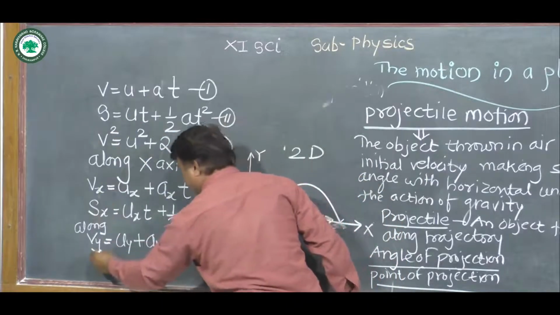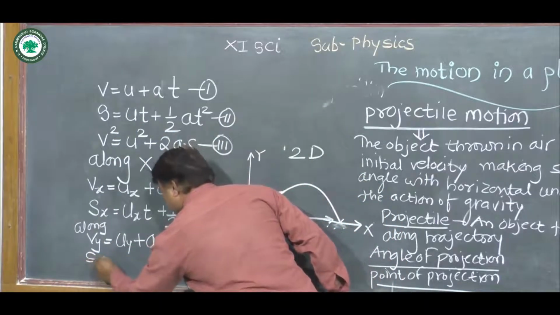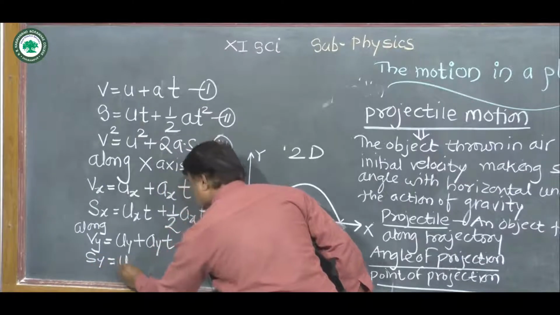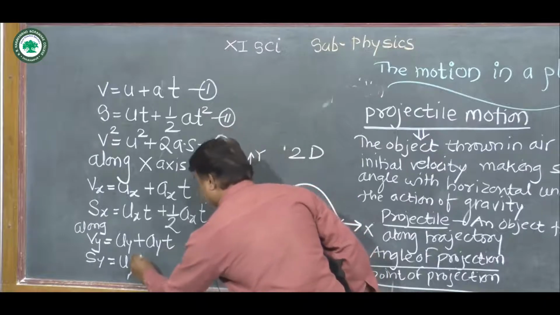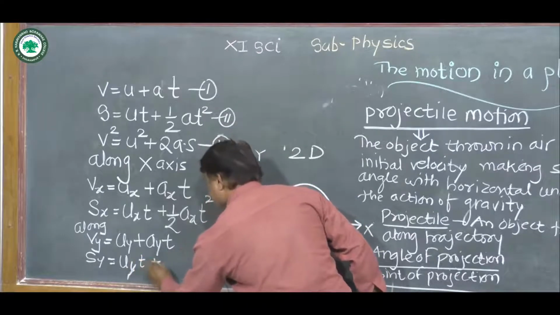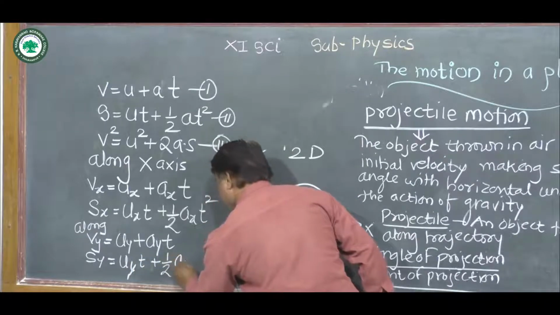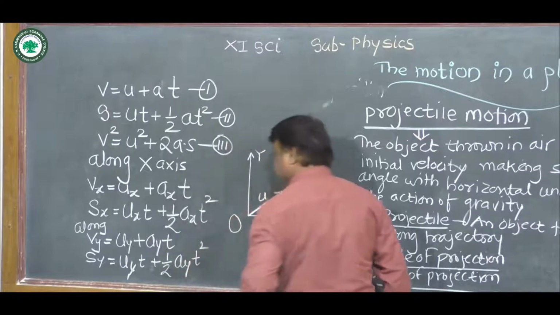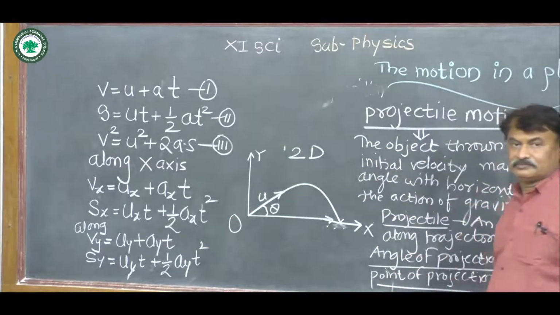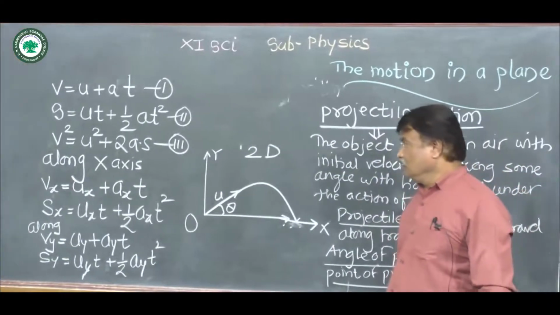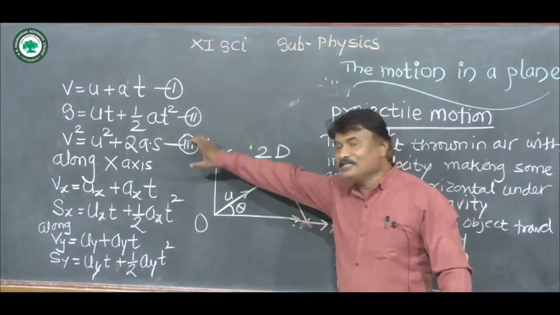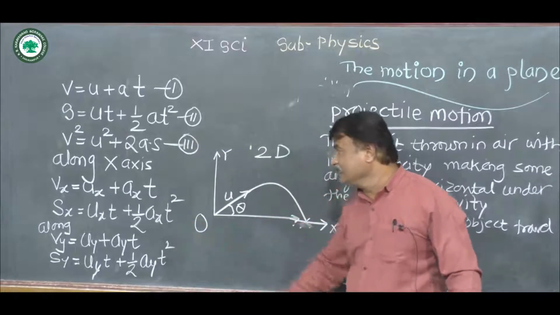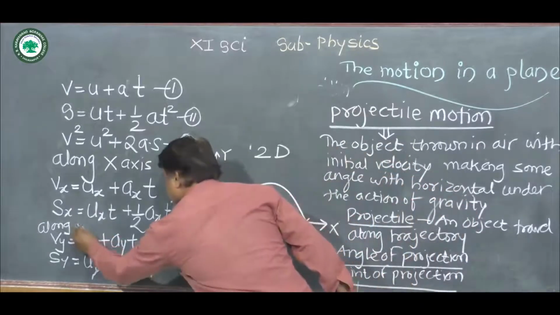Second kinematical equation along the y-axis will become sy = uy t + half ay t squared. Remember all these kinematical equations which are along the x-axis and which are along the y-axis.